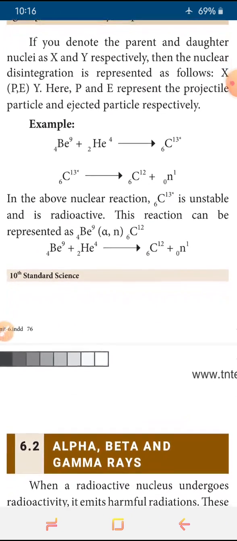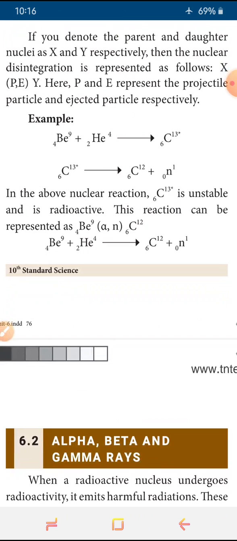We are given an example: beryllium 4Be9 plus He2 4, that is helium, gives carbon 6C13, which is given with a star. Star means it is unstable. The unstable carbon emits carbon 6C12 along with a neutron 0n1.